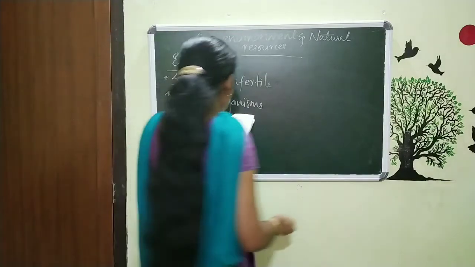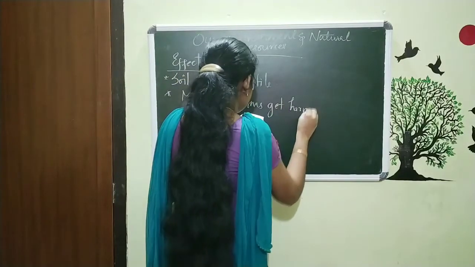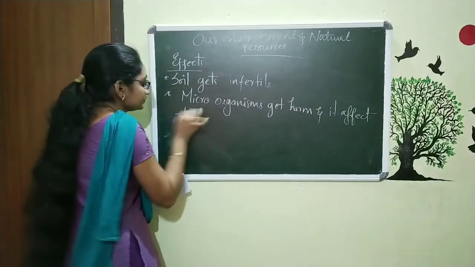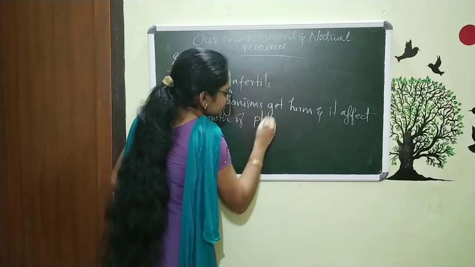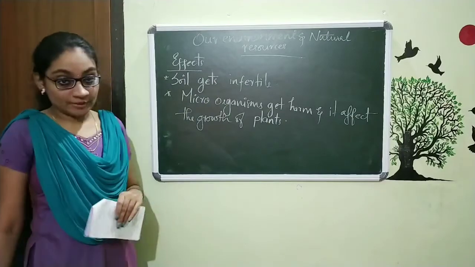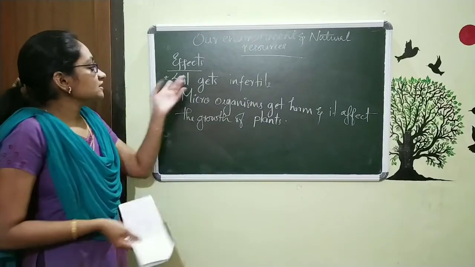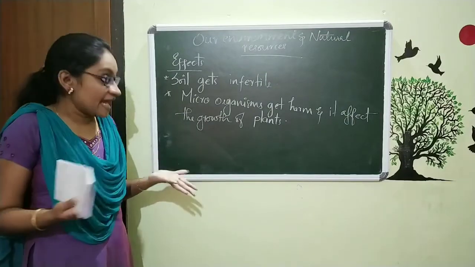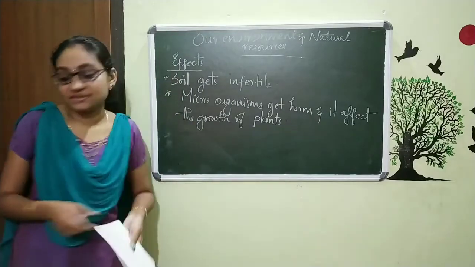So we can say the microorganisms get harmed and it affects the growth of plants. So this is the next point. And now these are the effects. So 2 points are there. The soil gets infertile and the microorganisms in the soil which promote the growth of plants get harmed and it affects the growth of plants. So these are the points.